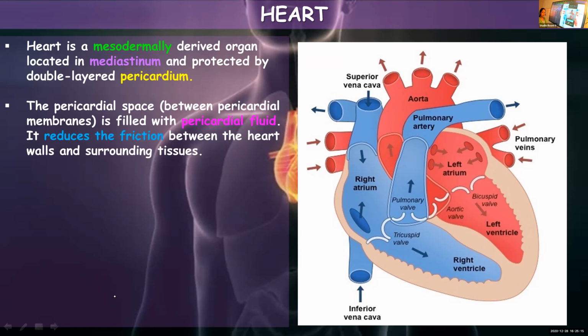So remember like that, pericardium is a membrane. You can even call it as pericardial membrane or simply pericardium. And in between these 2 membranes, there is a fluid. You call it as pericardial fluid.